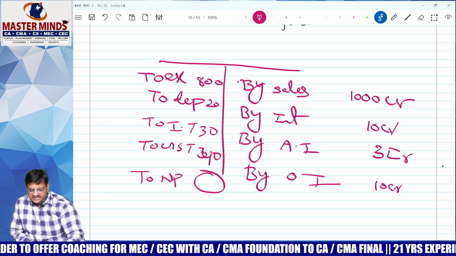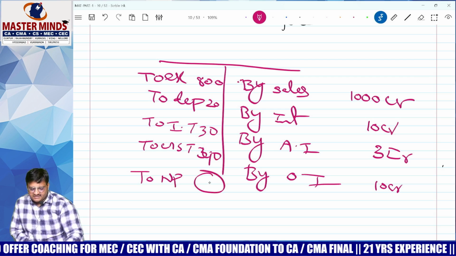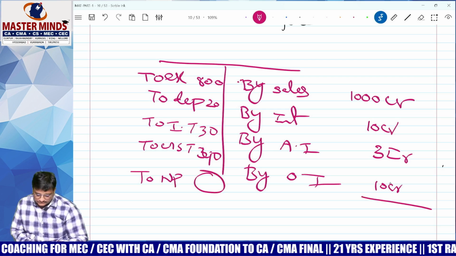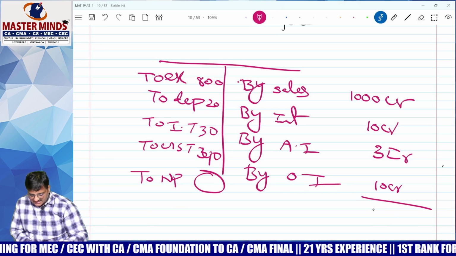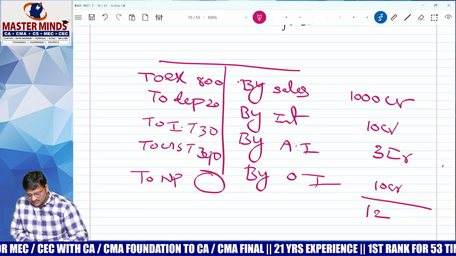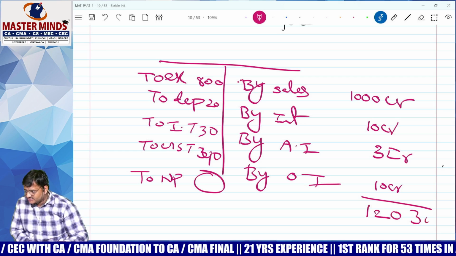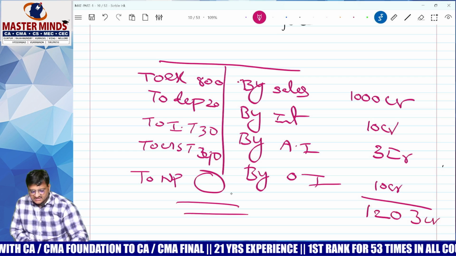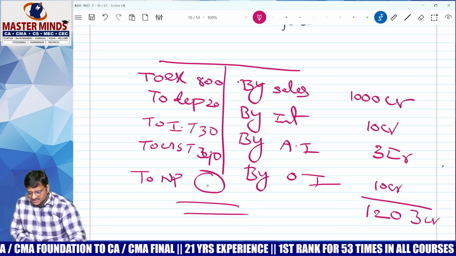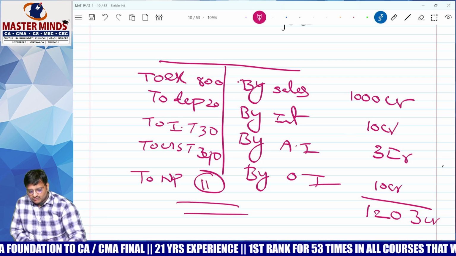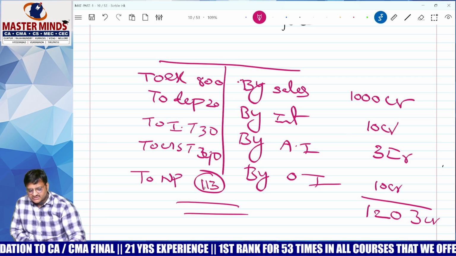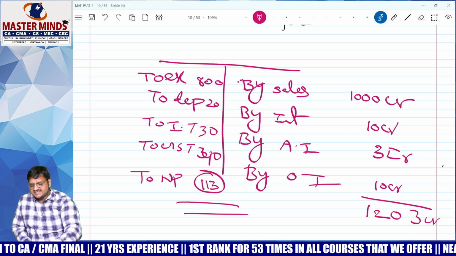This side is 1,203 crores, right? Yes. Out of this, the balance amount is net profit. How much is the net profit? 113 crores net profit.